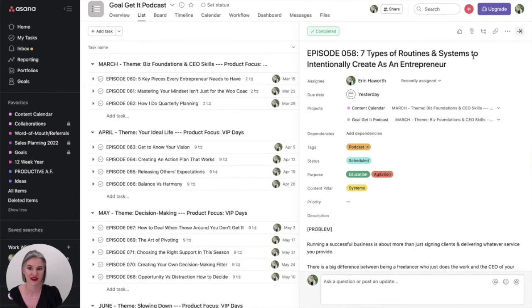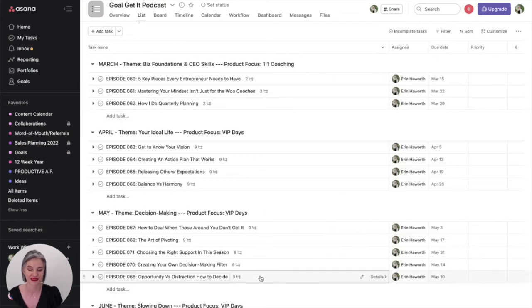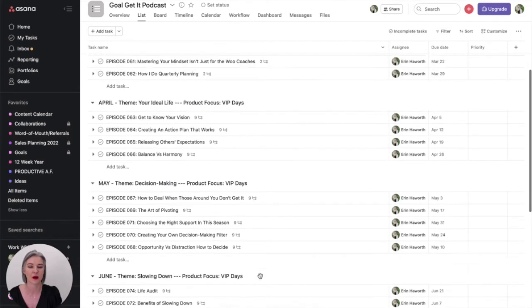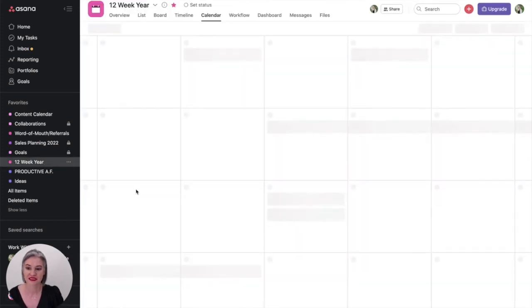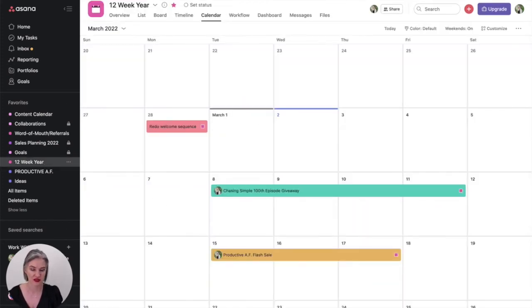So I'll show you what that looks like. So this is what just the Goal Get It podcast one looks like. A little bit more streamlined, and it's more about mapping out the content versus seeing everything all at once, right? So that's the nice thing about this launch calendar is it will pull from new offers that I'm creating, or it will pull from sales planning, or it will pull from goals as well, or collaborations, so that everything is in one calendar that I can really see whenever I go to look at my 12-week year.